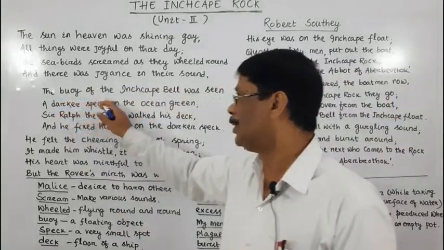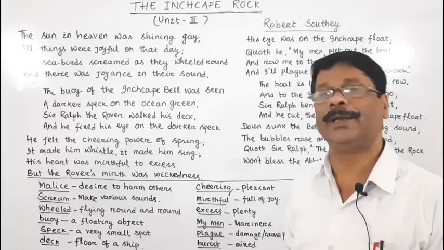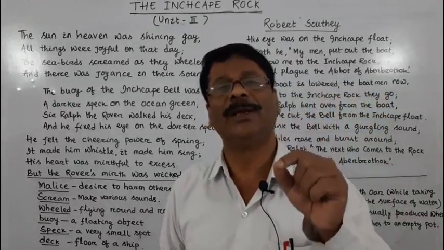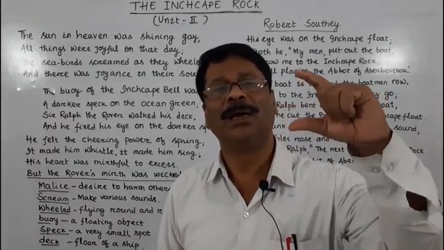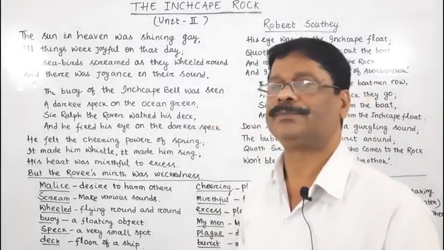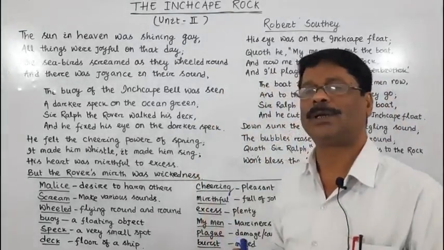The buoy of the Inchcape Bell was seen, and the day was fine. One could see a few inches of the rock just above the sea water, the surface of the sea water.